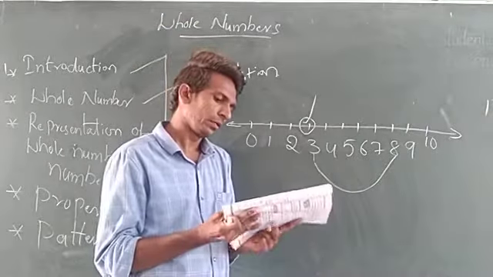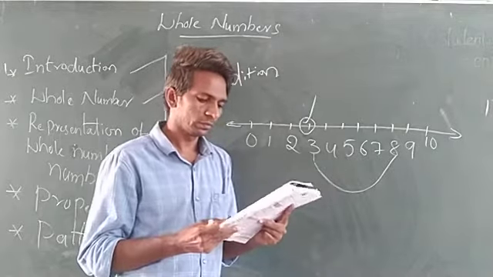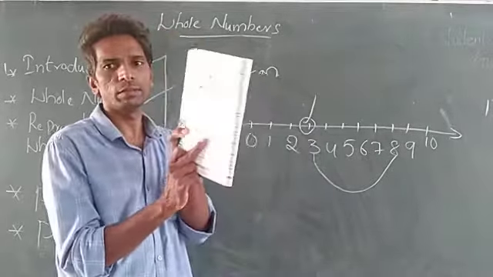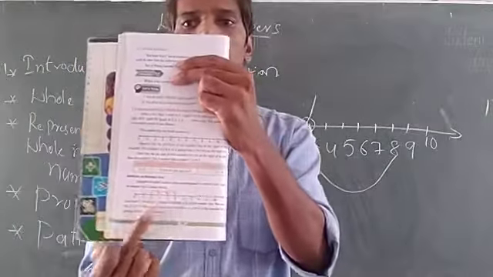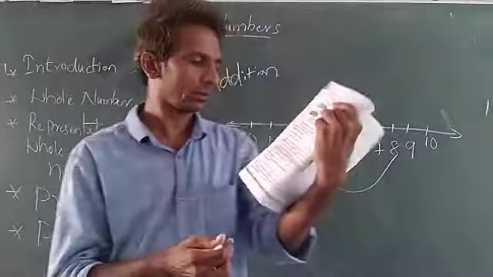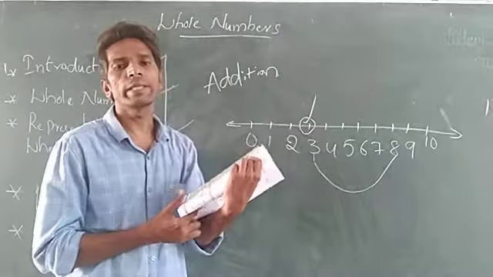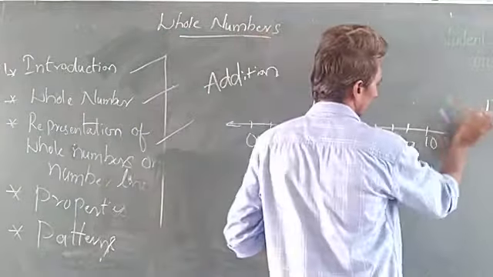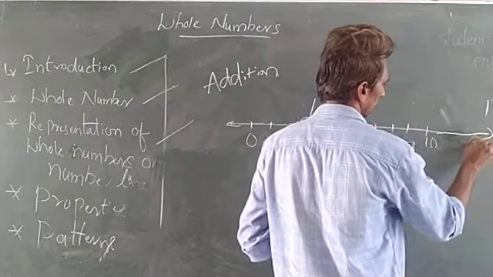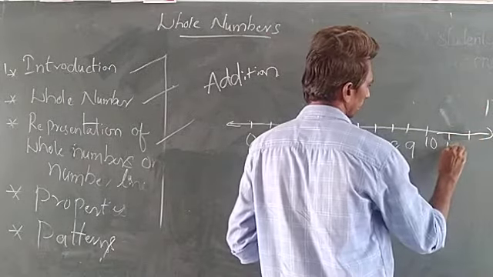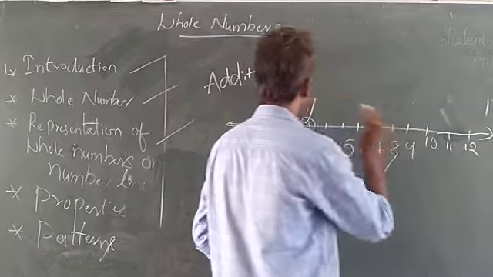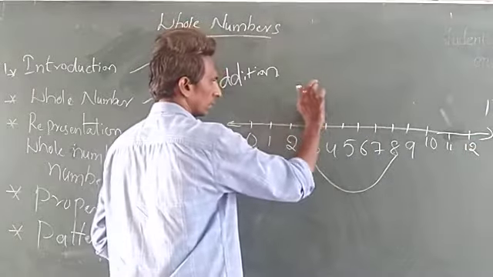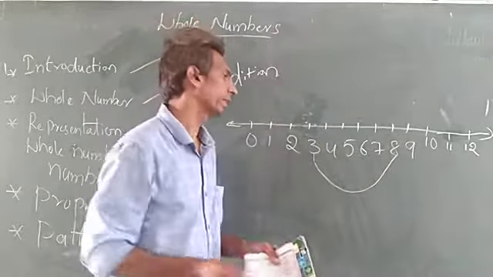See, in your textbook also they have given for you one table. So 12 and 8 they have given.